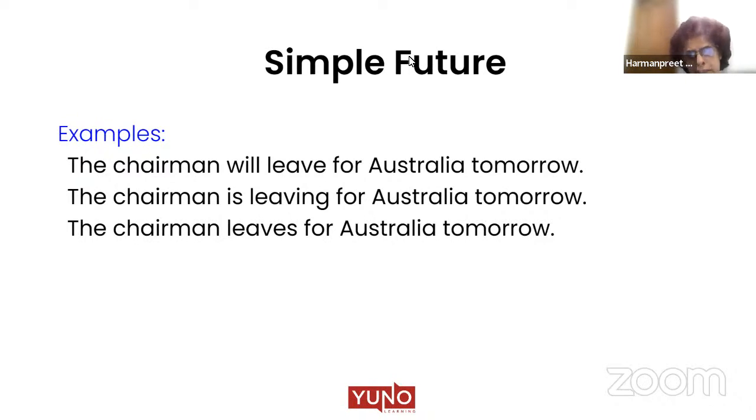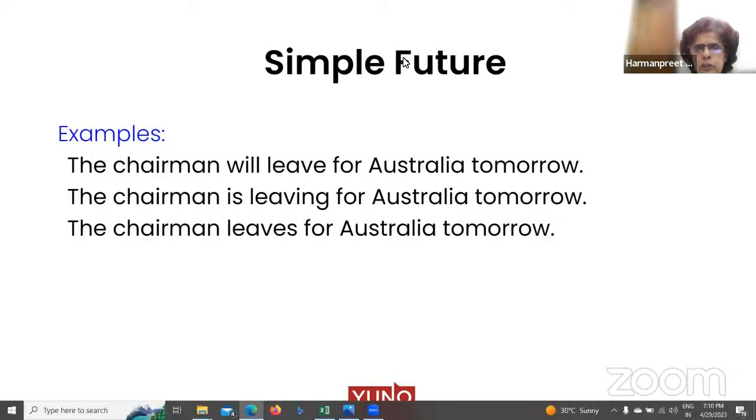So exhibition will start, exhibition starts, exhibition is starting. All three of them, they are correct. You can use any of these three sentences, right? So don't be under that impression that if we have to talk about future, it only has to be usage of will. Yes, in most of the cases we are using will, but sometimes we use simple present and present continuous also to convey information about future, right?